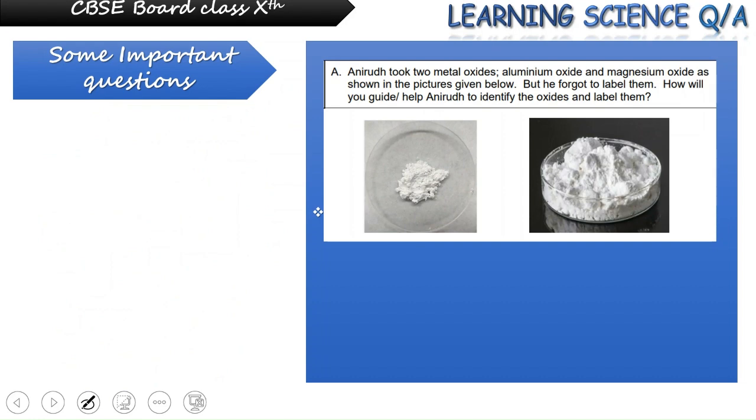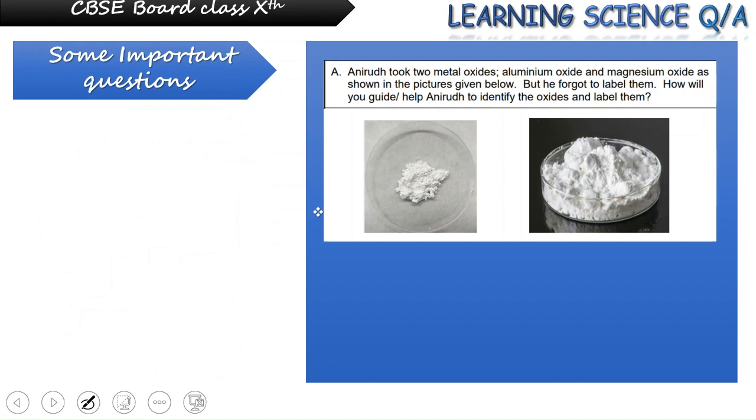Now, this question requires very basic knowledge that aluminium being amphoteric, its oxide can act as both acid and base. Whereas magnesium forms a basic oxide, so it will give a positive test for basic oxides, whereas aluminium oxide can react as both acid and base. So on the basis of this, these two powders can be separated.